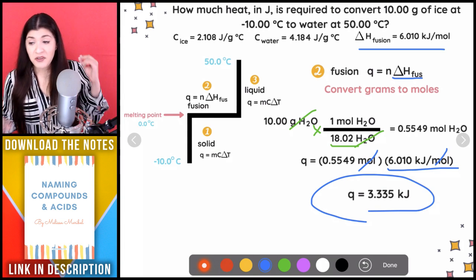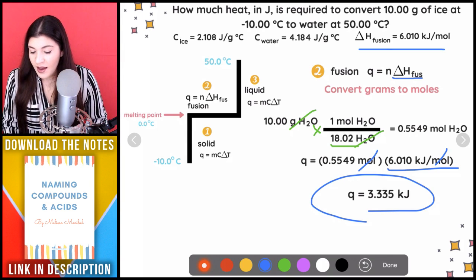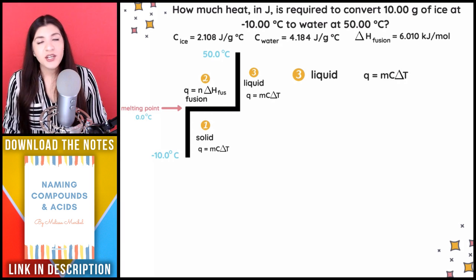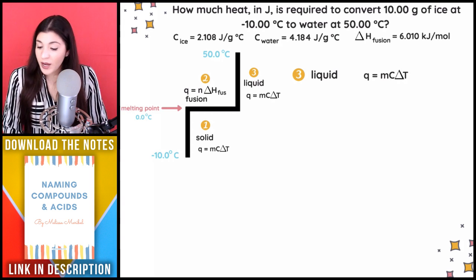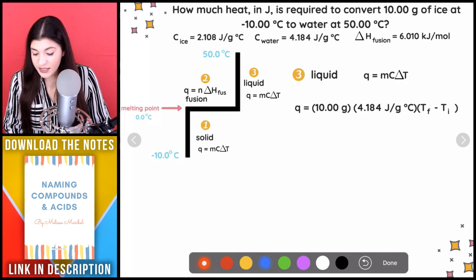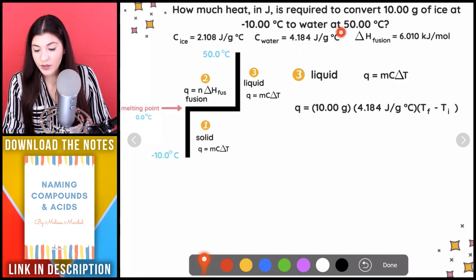So, right now it's really just plugging into the formulas. And then lastly, for this next part, we're going to see the liquid. And it's still that Q equals MCΔT. So I'll plug in 10 grams of ice because that's still the case. And then we also have our specific heat capacity of water, which is given.